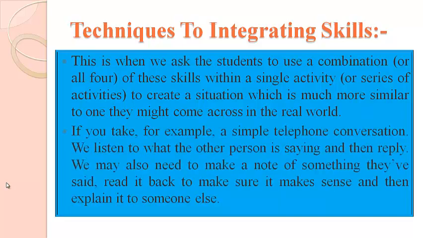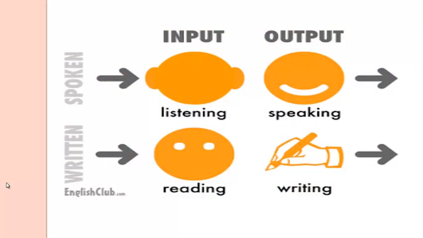If you take, for example, a simple telephone conversation, we listen to what the other person is saying and then reply. We may also need to make a note of something they have said, read it back to make sure it makes sense and then explain it to someone else. As much as we listen, then one will be able to speak something. And writing is the final skill, which is just the combination of listening, speaking and reading.